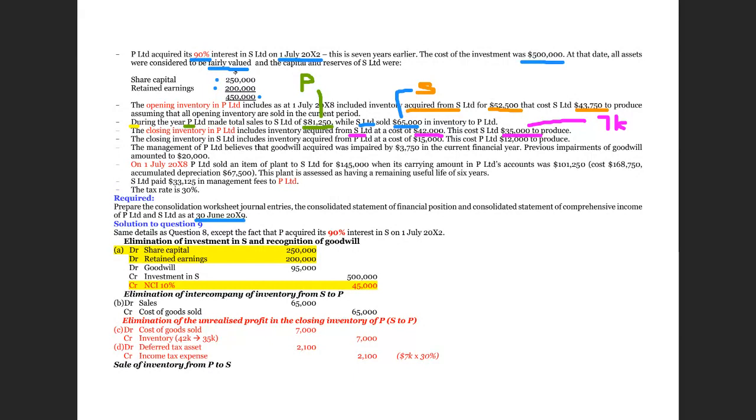And finally, the closing inventory in S includes inventory acquired from P at a price of 15,000, while the original cost should be 12,000. So this represents a 3,000 overstatement of the inventory, and this is from P. From P, we sell it to S. And therefore, for this 3,000, of course, we have to adjust, but we don't need to share it with NCI because this is a sale from parent to subsidiary.